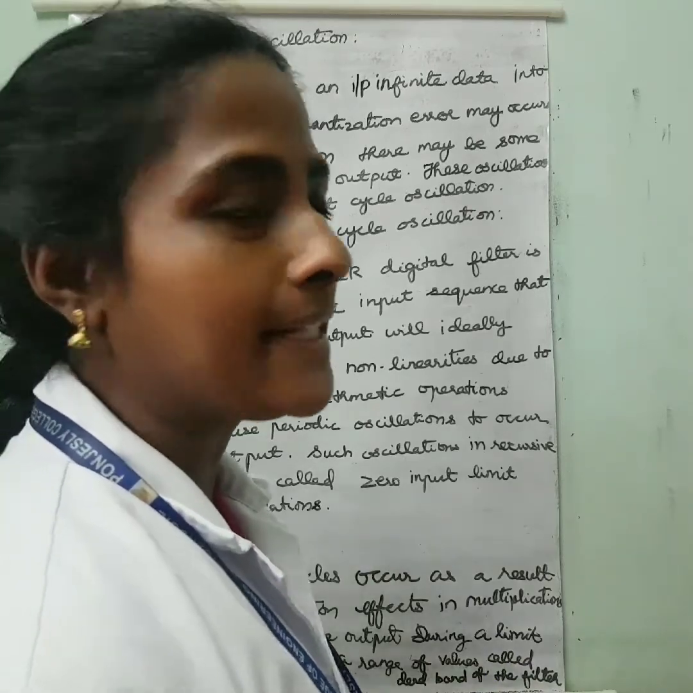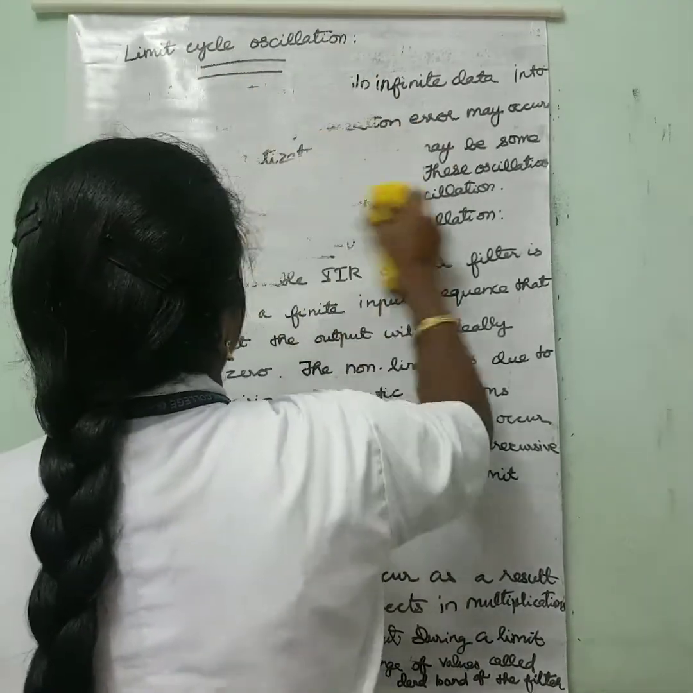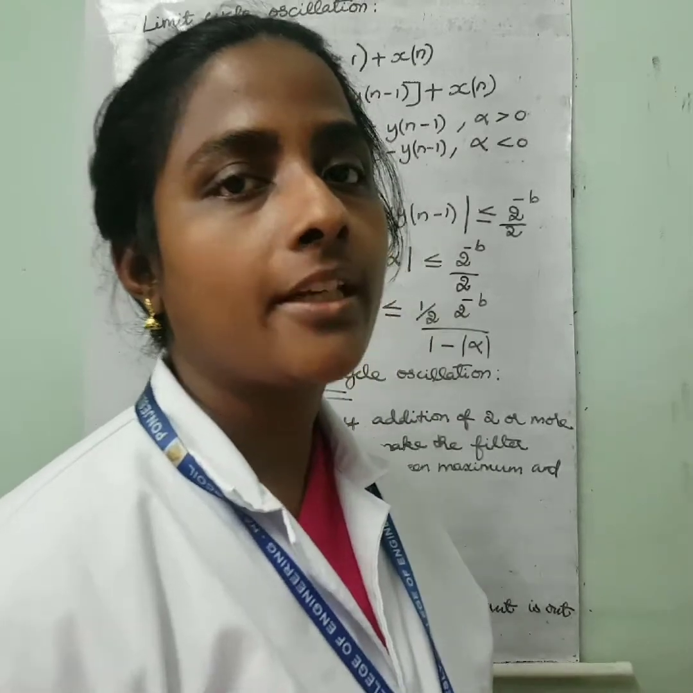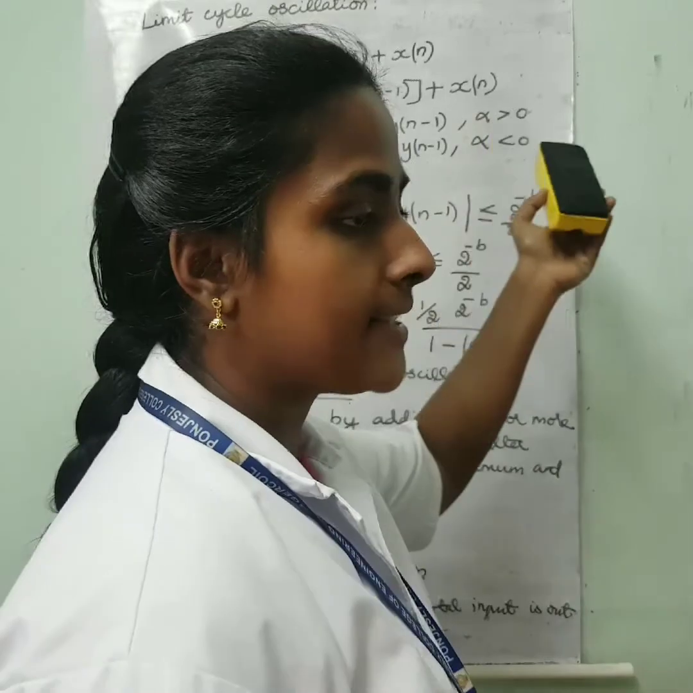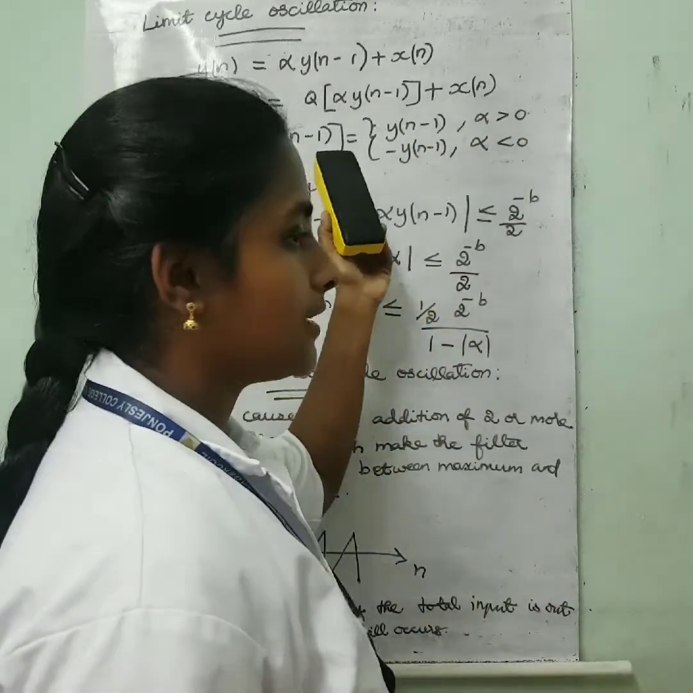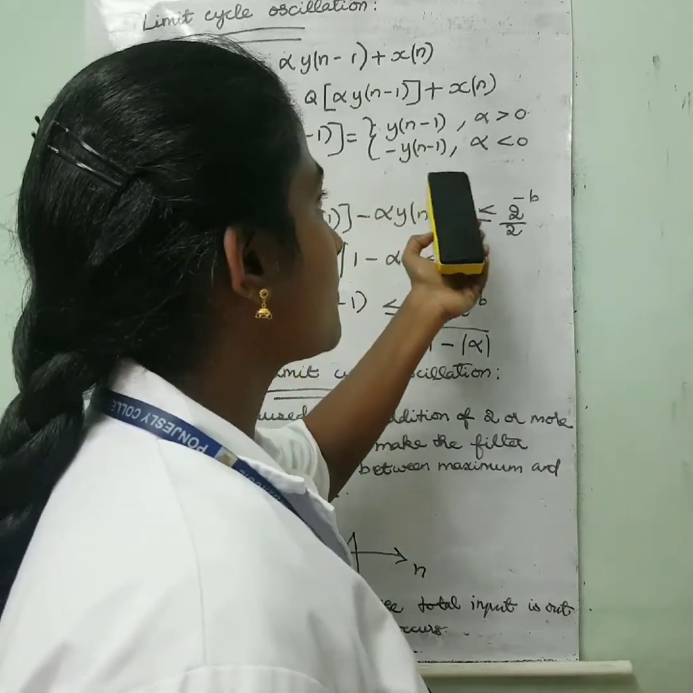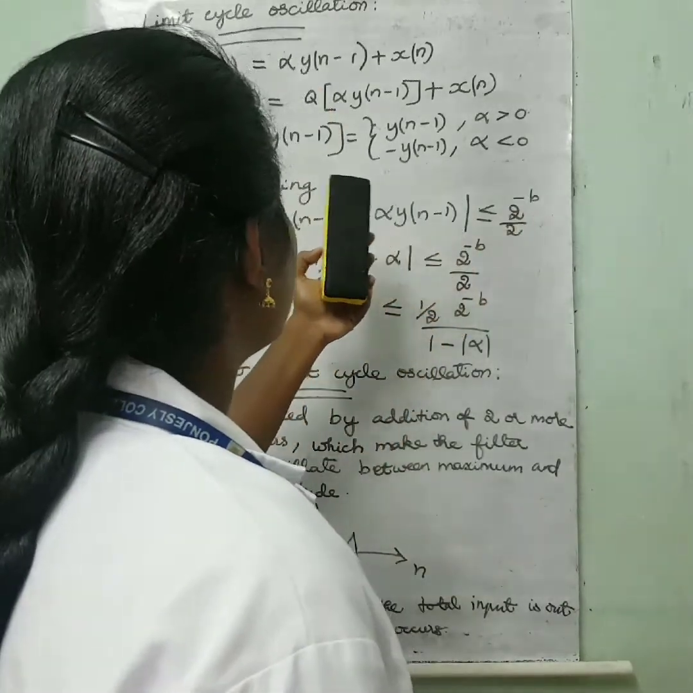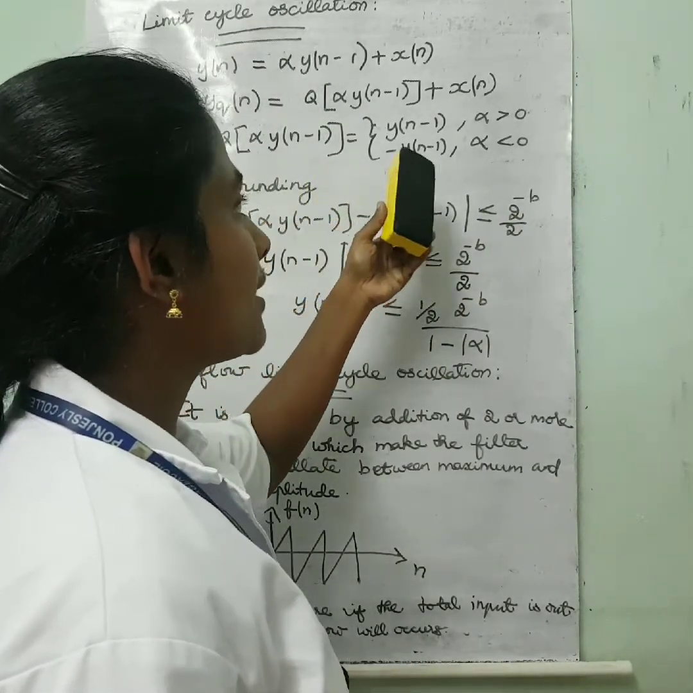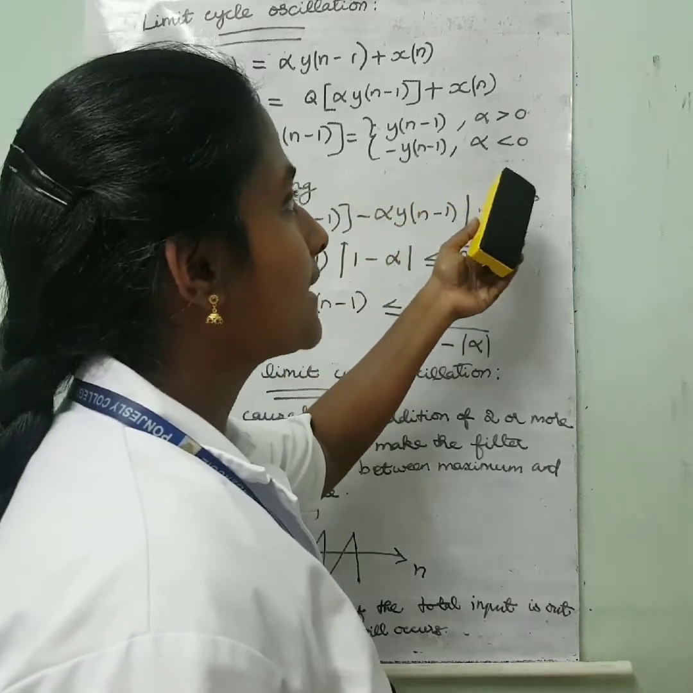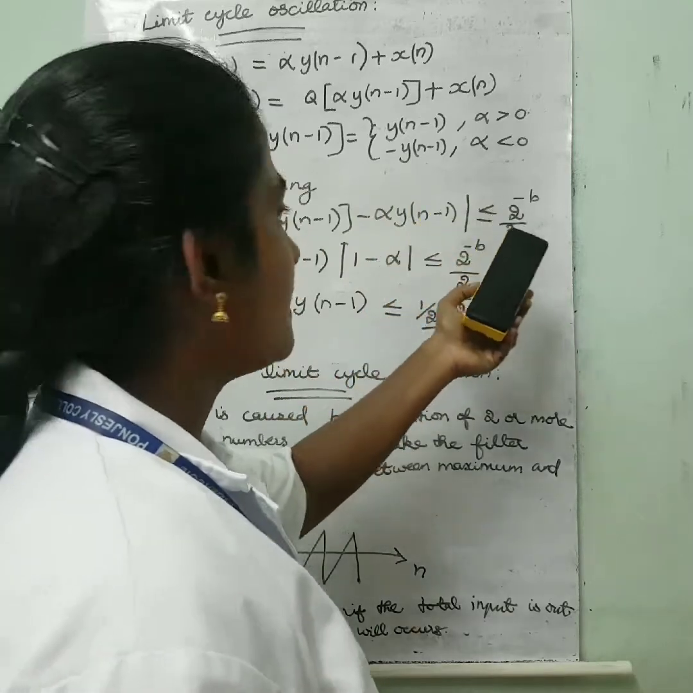This dead band can be written as y of n is equal to alpha into y of n minus 1 plus x of n. With quantization, yq of n is equal to Q of alpha into y of n minus 1 plus x of n. Again, Q of alpha into y of n minus 1 can be written as y of n minus 1 for alpha greater than 0 and minus y of n minus 1 for alpha less than 0.